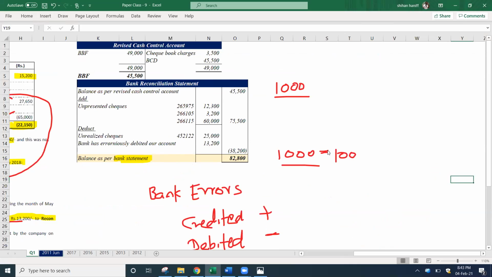If the bank debits our account, the bank statement balance will be deducted, so in the bank statement the balance will be 900. Cash book balance is 1,000. How do you get this bank statement balance? You have to deduct 100. Then only you will get the bank statement balance. So remember, it is not a correction, it is getting the balance. That is why we deduct the error which debited the account.